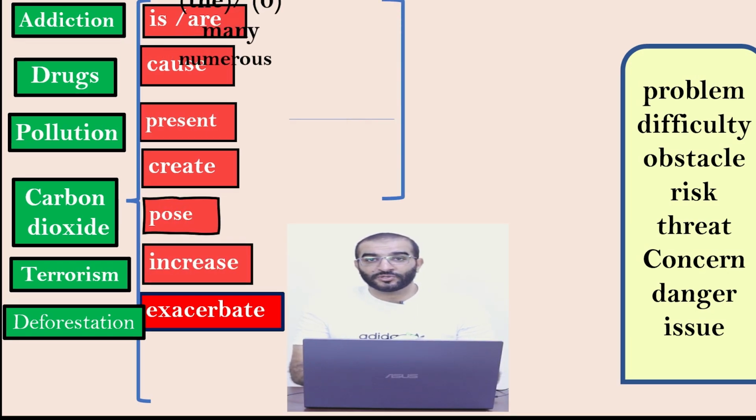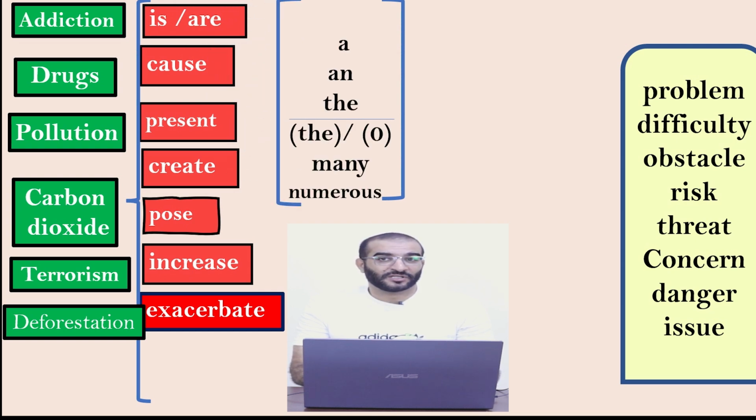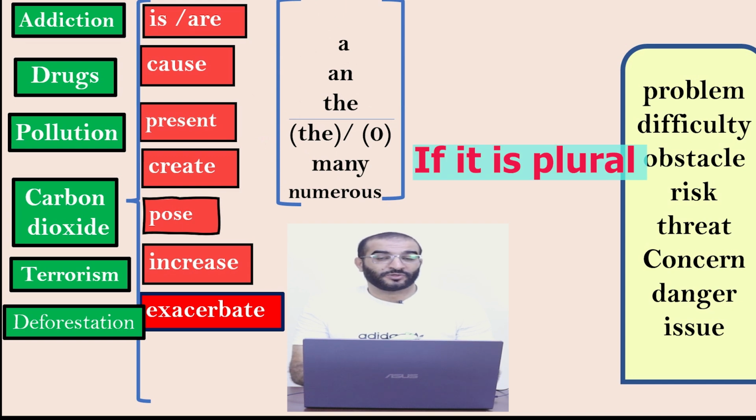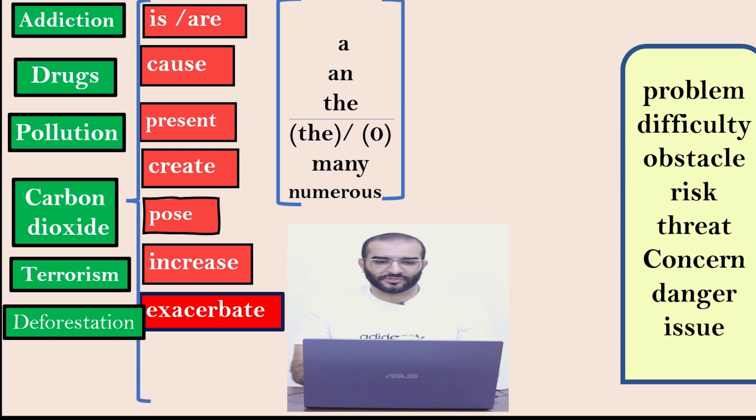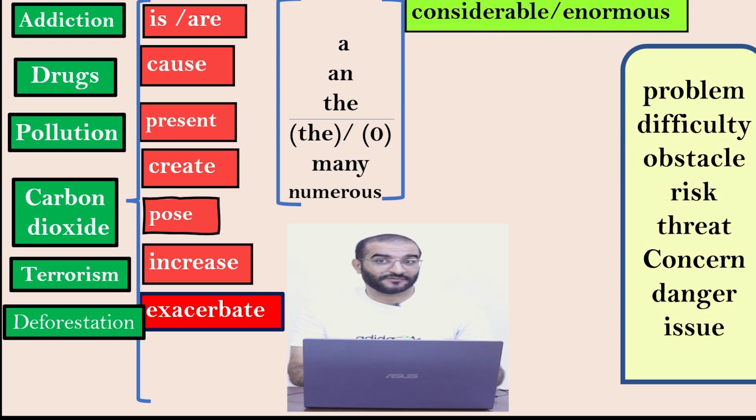And then you need to use what? You need to use the indefinite articles or the definite articles before the words or before the adjective. If it's singular, use a or an, the. If it's plural, you can use many, numerous. Don't use a lot of because the phrase a lot of is informal. It's better not to use it. And now we have the adjectives.